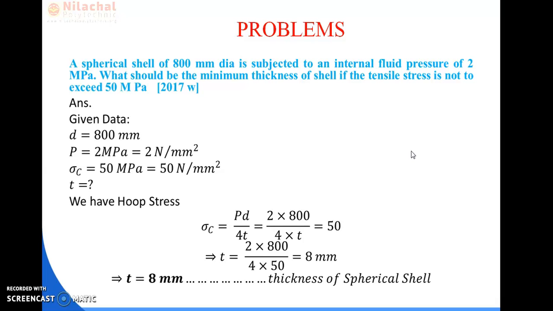Now we have to see what data are obtained from the question. The spherical shell: diameter of shell is 800 mm. Internal fluid pressure of 2 megapascal means P is equal to 2 megapascal, that is equal to 2 Newton per mm square.